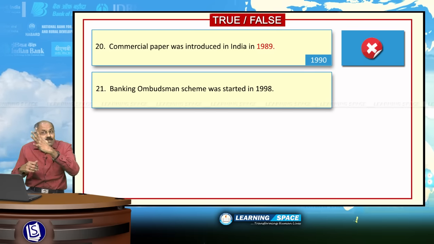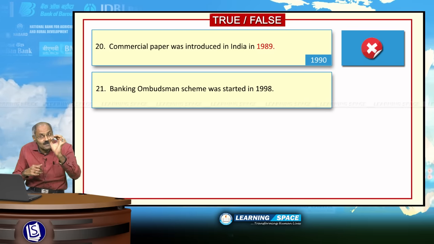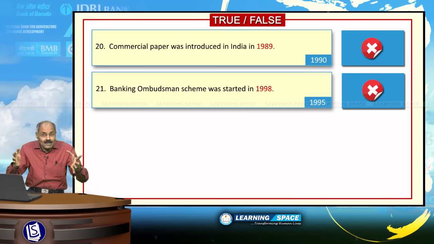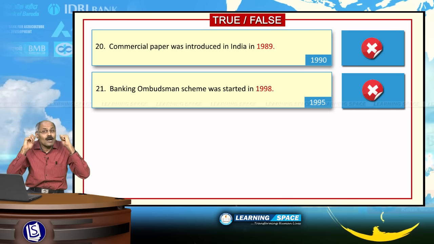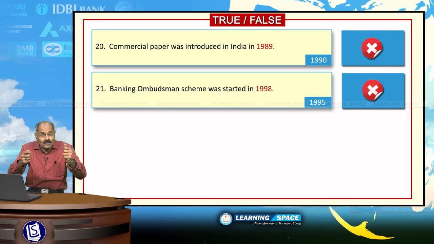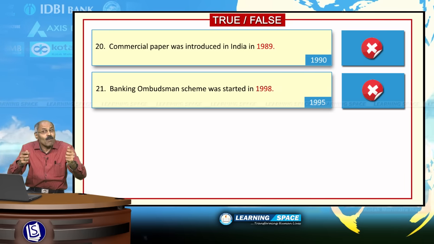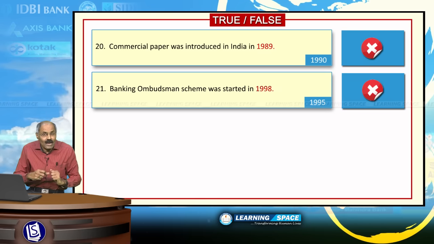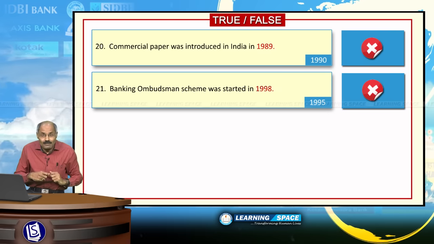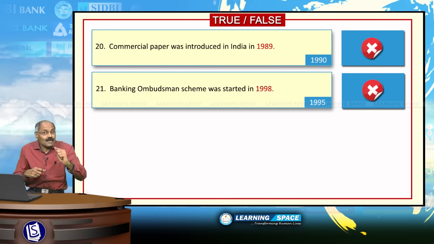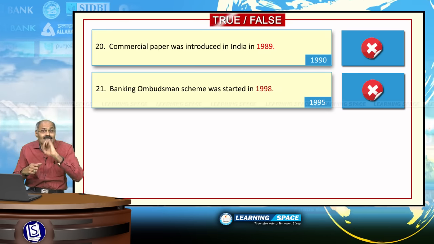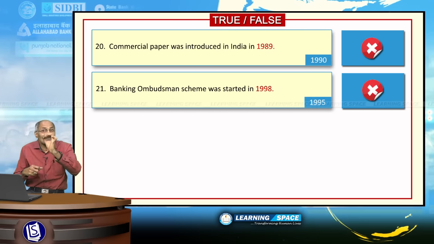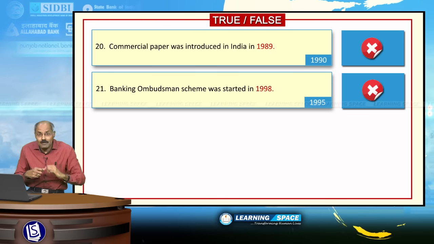Banking Ombudsman scheme was started in 1998 is absolutely wrong. The right answer here is 1995. Banking Ombudsman is the person who looks into complaints of the customers. This scheme was started in 1995, appointed by the Reserve Bank of India. Ombudsman is in the capacity of either GM or CGM. And Ombudsman can give an award up to a maximum of rupees 10 lakhs for normal complaints, and if the complaint relates to credit card, maximum compensation will be rupees 1 lakh.